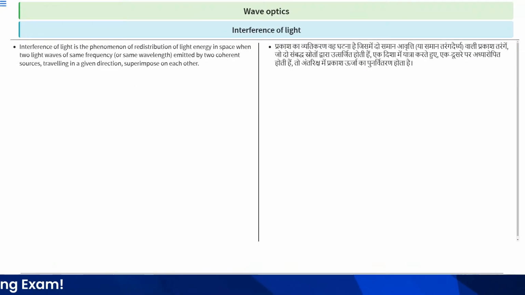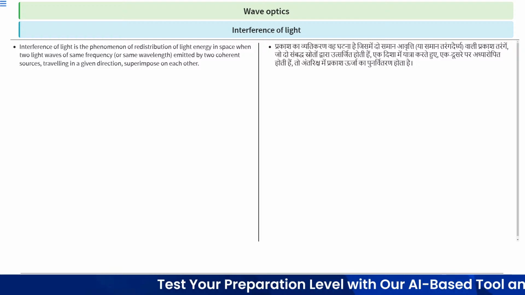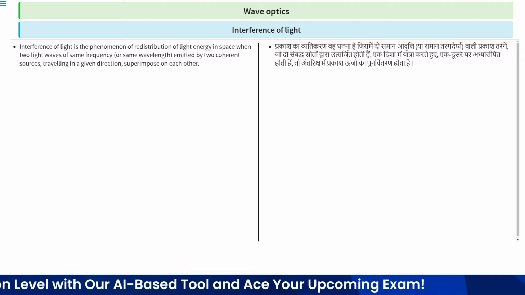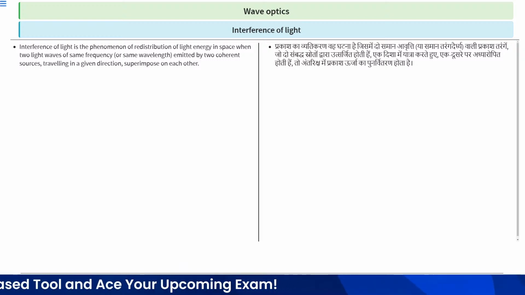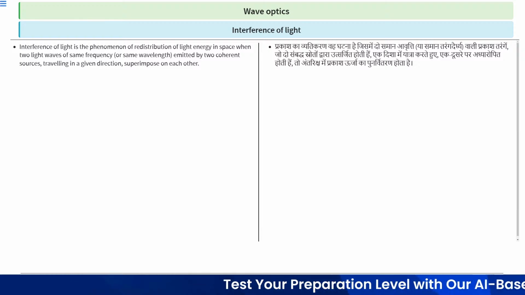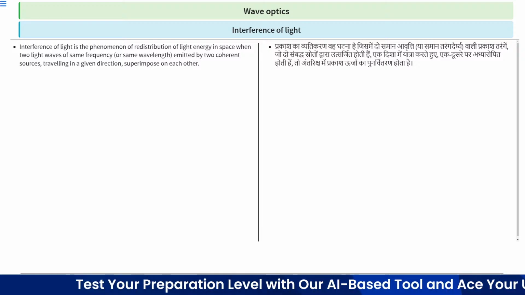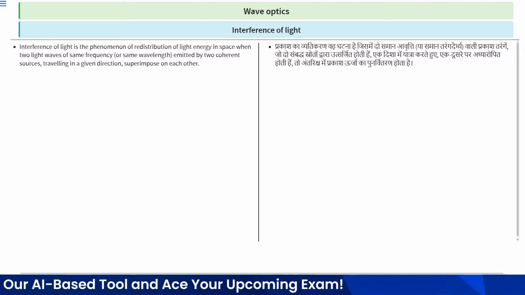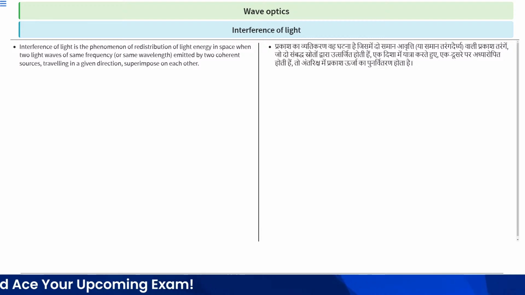Next is interference of light. Interference of light is the phenomenon of redistribution of light energy in space when two light waves of same frequency or wavelength emitted by two coherent sources traveling in a given direction are superimposed on each other. This phenomenon we call interference of light. So in interference of light, two sources, or we can say at a point two waves are superimposed.